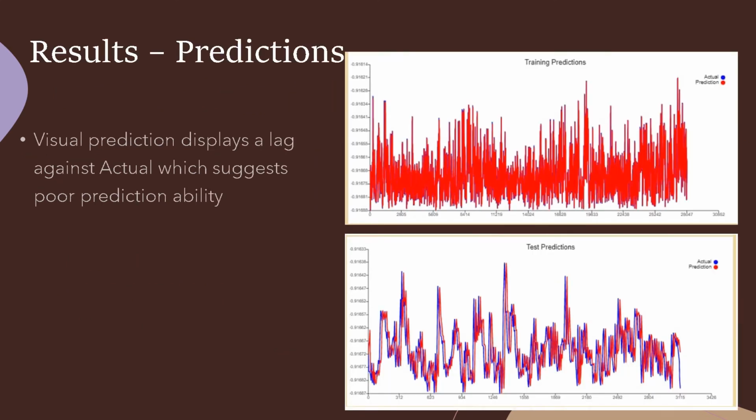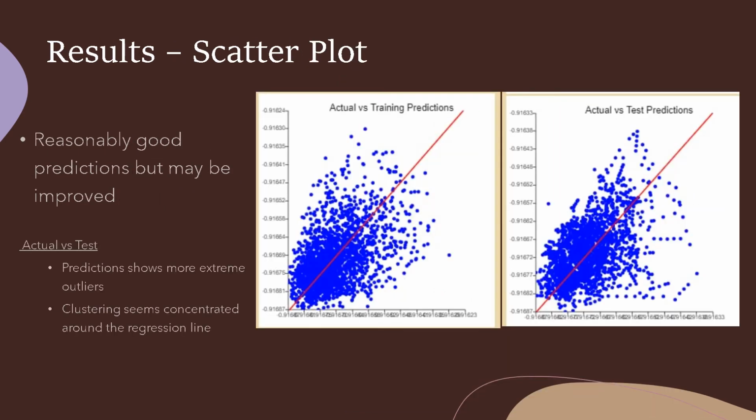Our visual prediction graph displays a lag against the actual, which suggests poor prediction ability. Perhaps you can take comfort in that our scatter plot is reasonably tight. In looking at our actuals versus test predictions, the prediction shows more extreme outliers, and clustering seems concentrated around the regression line, which is acceptable.